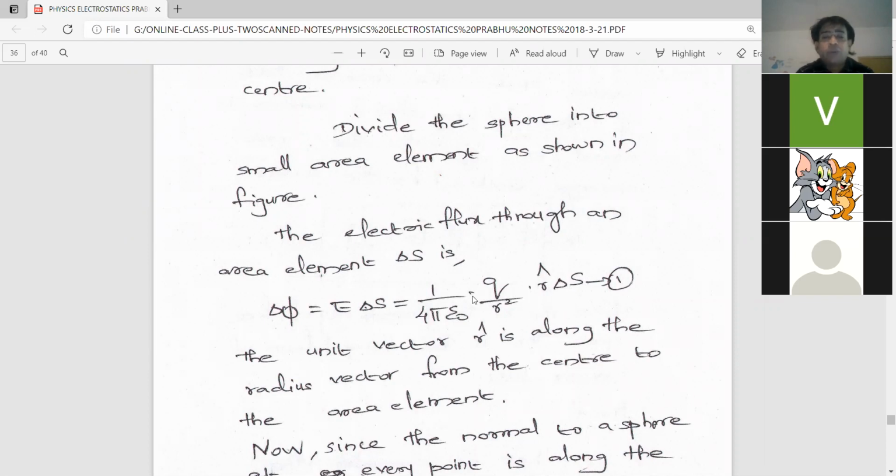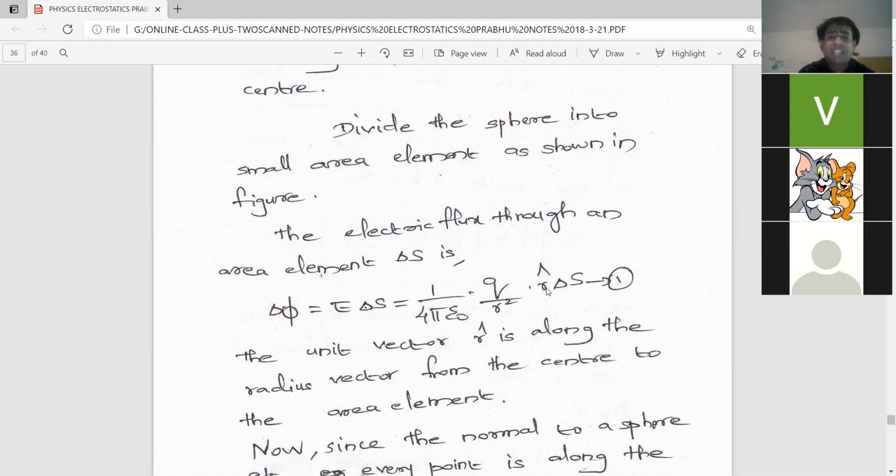But why did this unit vector come into the picture? The unit vector represents the direction along the radius vector. As I already told you, the direction of electric field is along the radius vector outwards. Am I clear? It will be acting outwards from the charge q along the radius vector. So unit vector r represents the direction of radius vector. Here actually it is not E into delta S, it is actually E dot delta S. That is why unit vector r comes into the picture.